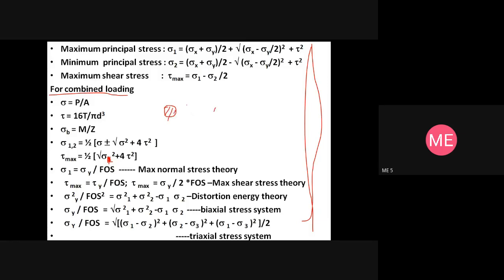Then what is it for rectangular cross section? b h square by 6.